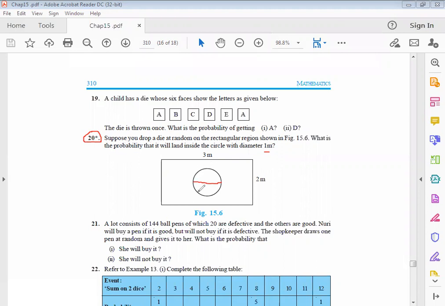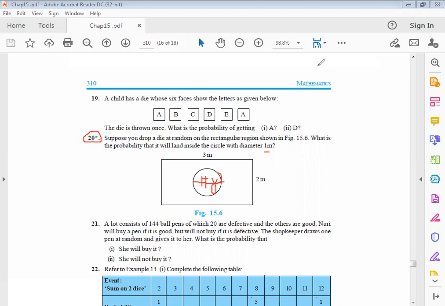How do we calculate the area of a circle? By using the formula pi r square. Yes or no? Pi r square. So we can easily calculate the area of the circle here, pi r square. And you know how we calculate the area of this rectangular region, length into breadth, that is 6 meter square.